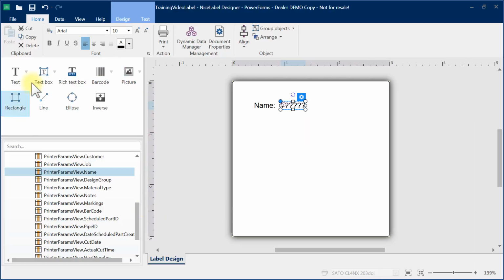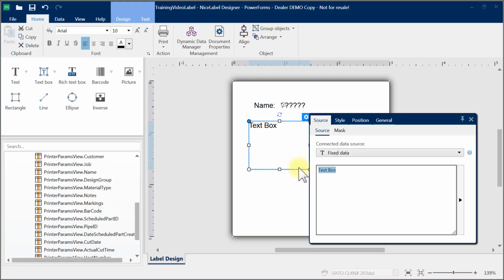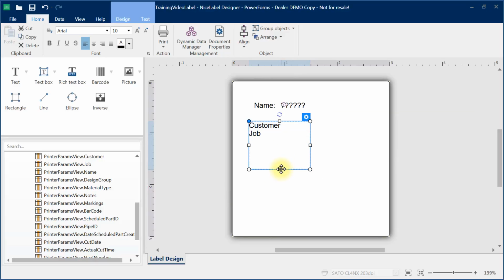One other way to do it is just a little bit easier in some sense. You can create a text box and go ahead and edit this. This is just for doing multiple entries like customer, job. So I might do something like that. You can make a whole row of them if you wanted, and then I can just drag in information behind it like this as well. I can make that smaller if I need.